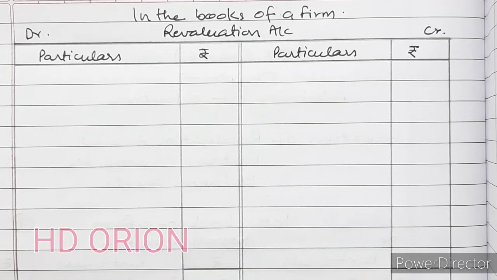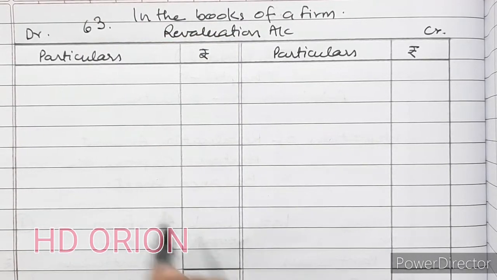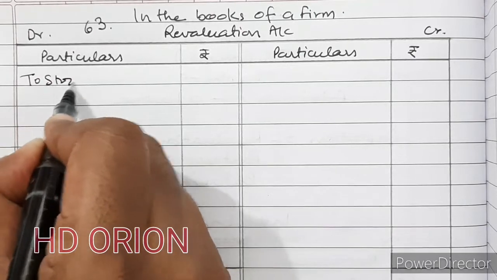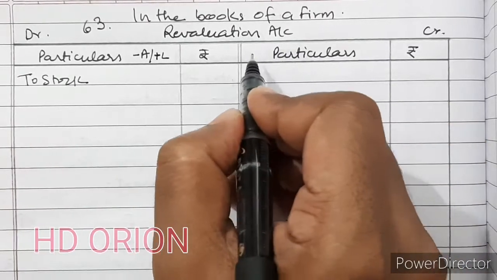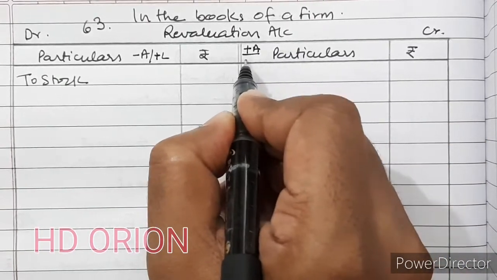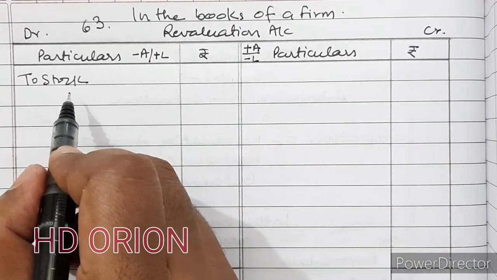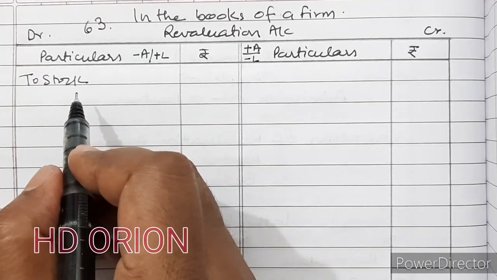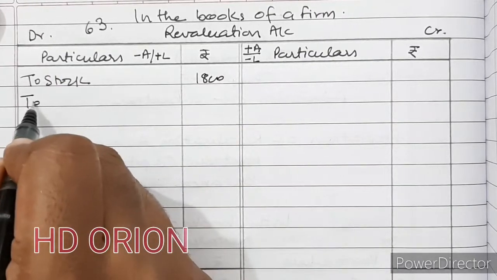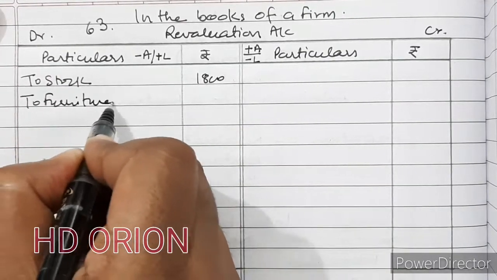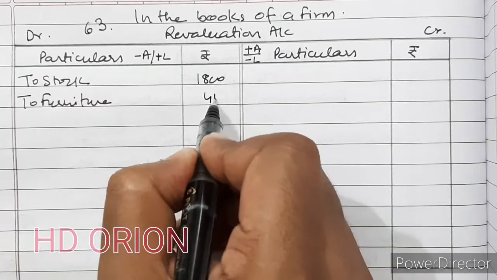So revaluation account for question number 63. Stock and furniture are to be reduced by 10%. So to stock. Decrease in asset and increase in liability will be shown on the debit side and vice versa. Increase in asset or decrease in liability will be shown on the credit side. So to stock is decreasing by 10%. So it is how much? 18,000. 10% is 1,800. Then furniture 4,400, so it is 440.